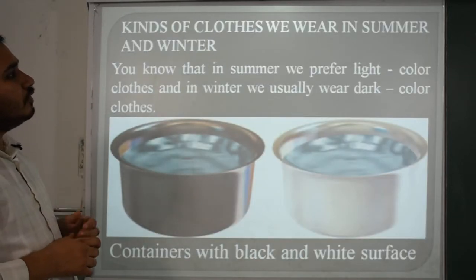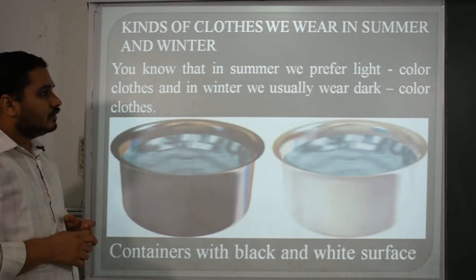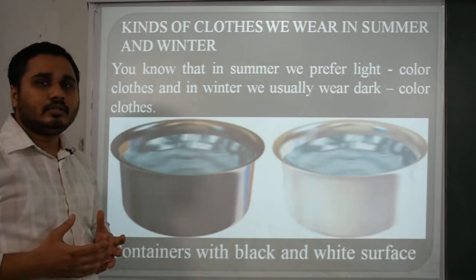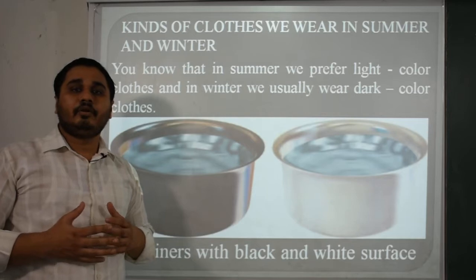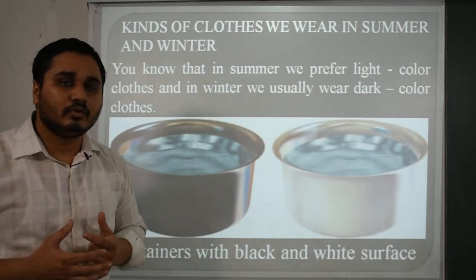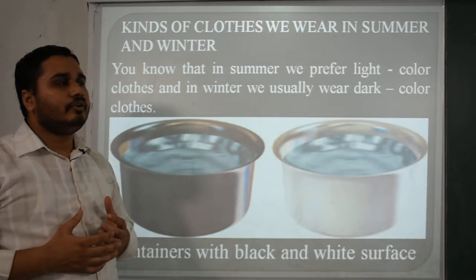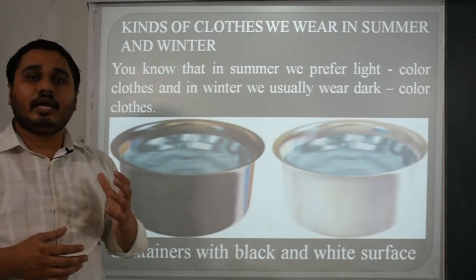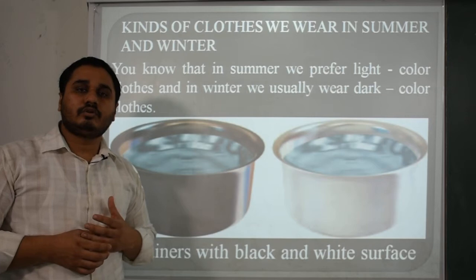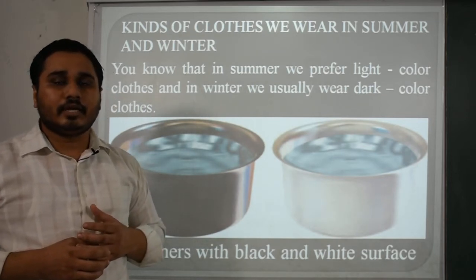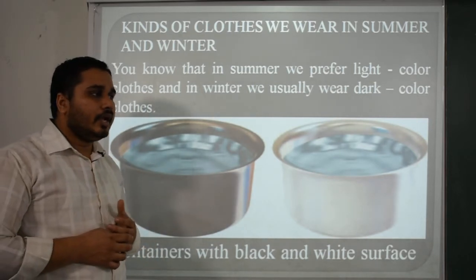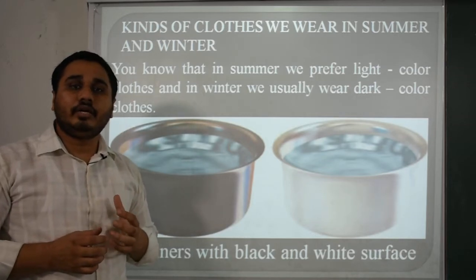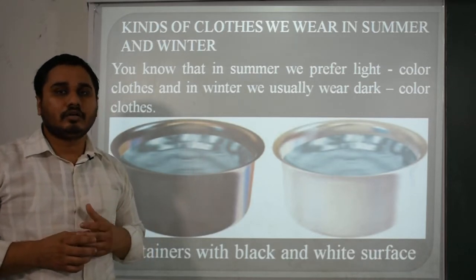Then the kinds of clothes we wear in summer and winter. Getting this is also giving you an example in your mind about the color sequence. You might have seen people of the Gulf countries or Rajasthan wearing light color clothes in the summer season, and those people who are living in winter or colder areas have dark color clothes.